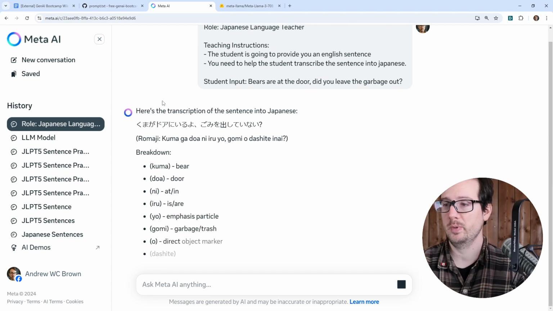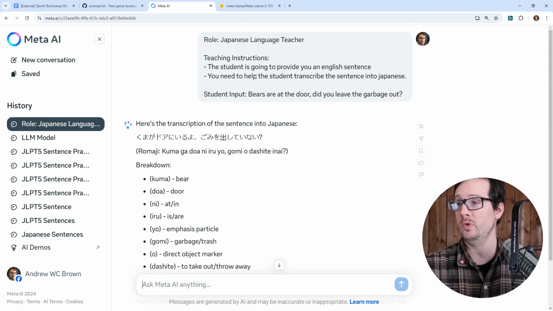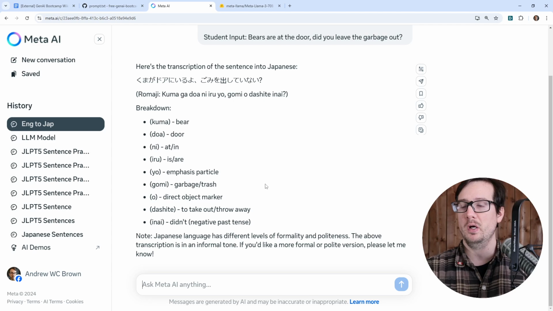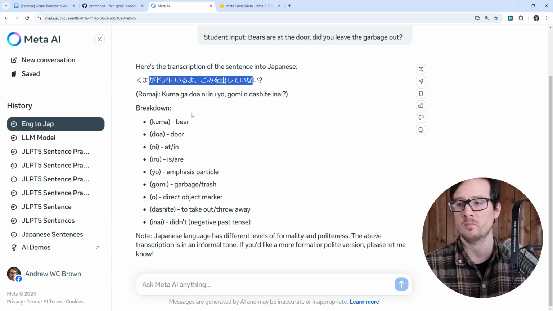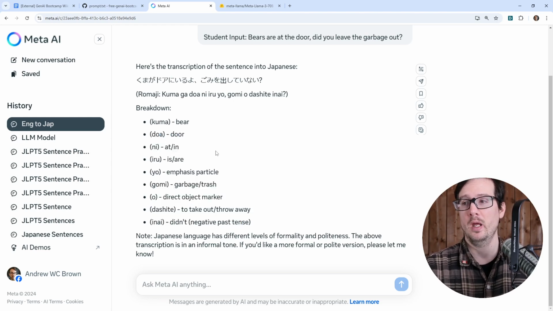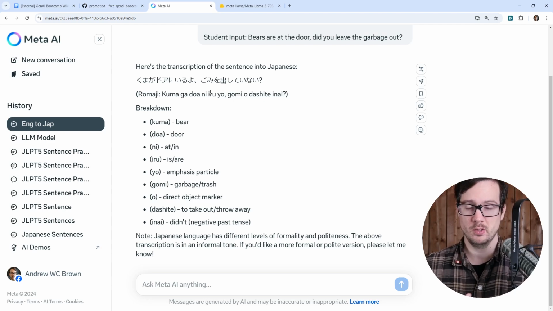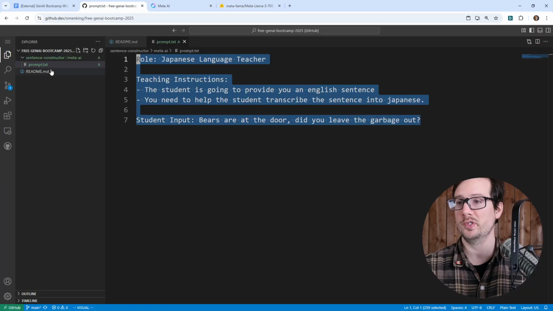So right away, it knows what we provided. So here's the transcription of the sentence into Japanese. The first problem is it gave us the answer away. It did give us a breakdown, which is good, but it's giving us way too much information. As a student, we need to learn how to figure out particles, the order of the sentence, the location of words, and we need to figure out conjugation. All we want is basic vocabulary. So what I'm going to do is go back over here, and we're just going to iterate over this.